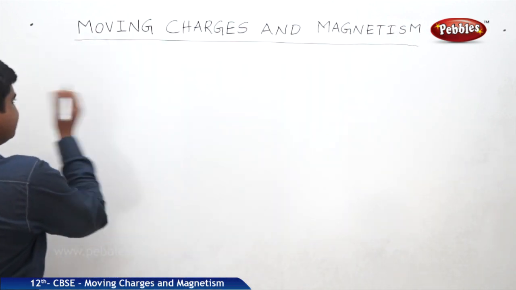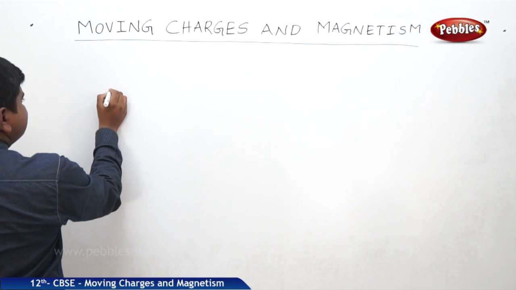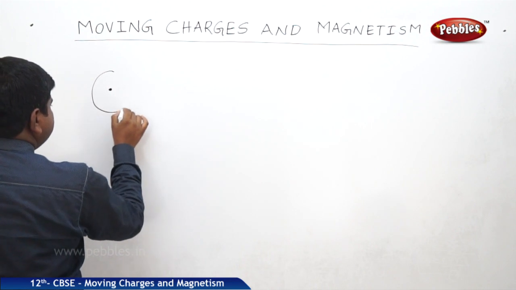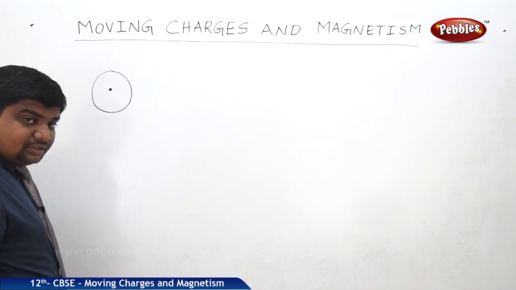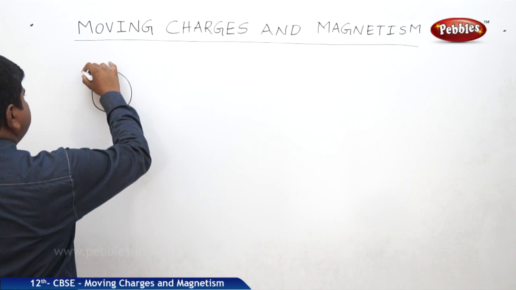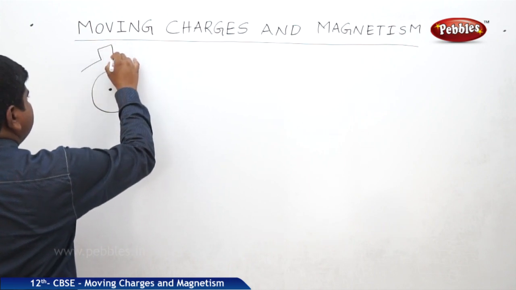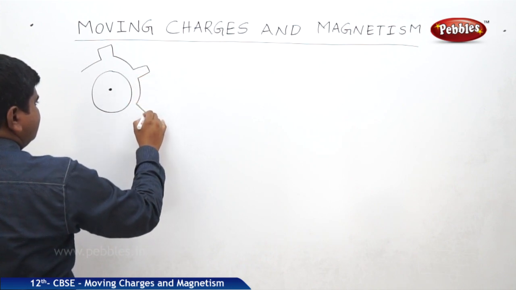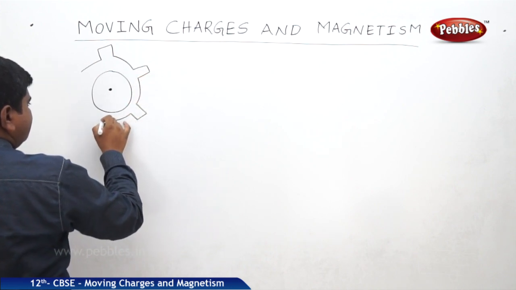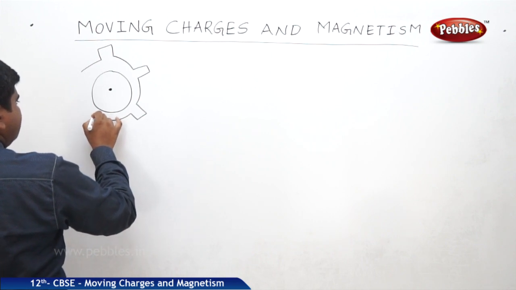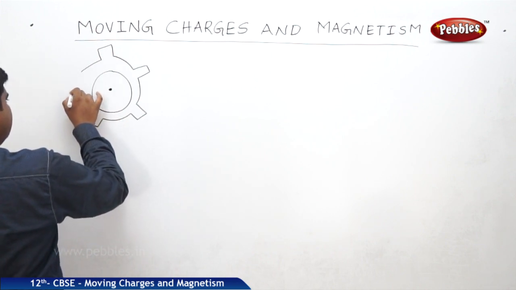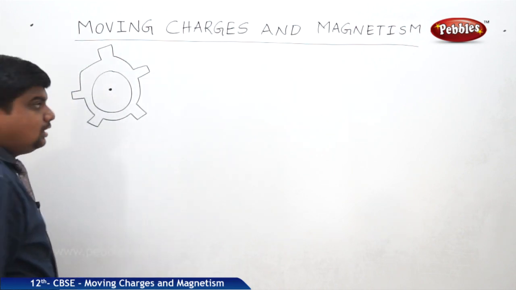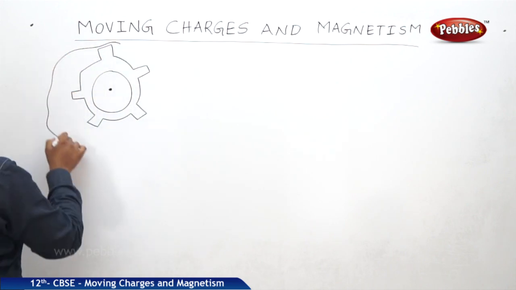Now the assumption is like this. This is the source of the magnetic field, and we are assuming a circular loop, the first one. Next one, so like this, and there is a coverage to cover.